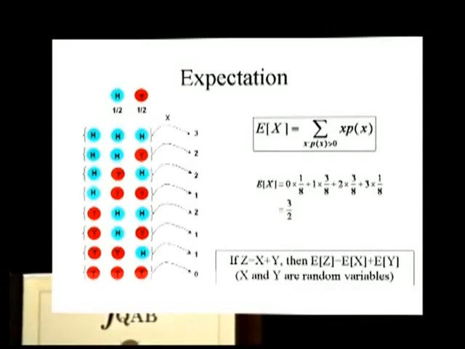The expected value of the sum is equal to the sum of the expected values. So this means expectation is a linear operator. Okay? So when you have 2 random variables, or 3 or 10, and you want to compute the average of their sum, you just compute the average of each one and sum the averages. Okay? So that's a fundamental property that we'll be using a lot.